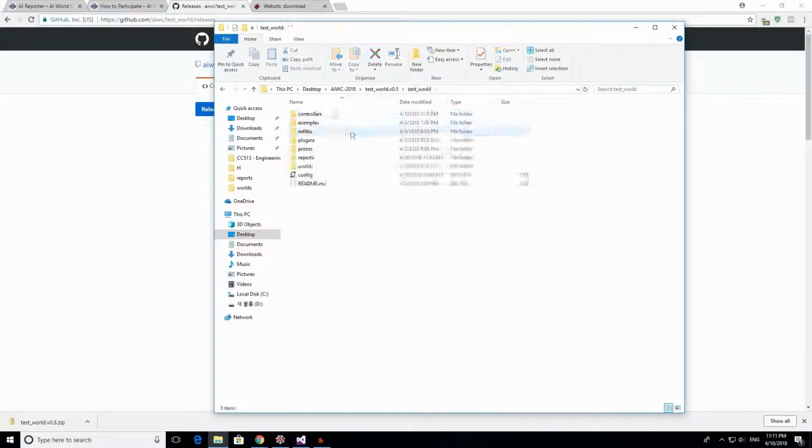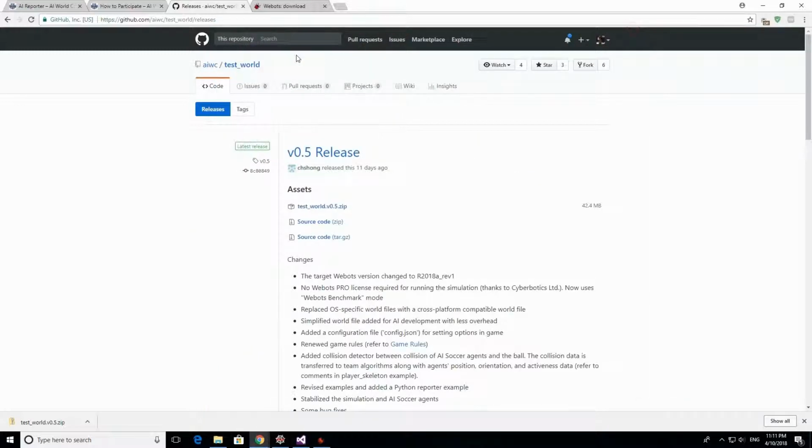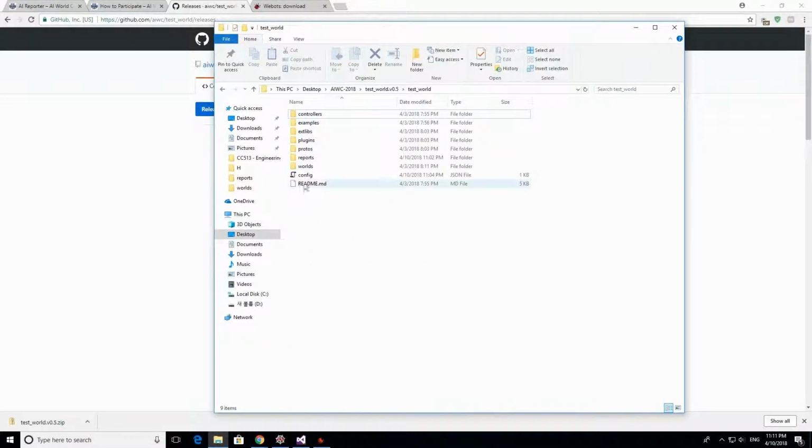So this is the folder, the test world folder, where you can get the program. I have the config files, my examples, my worlds. I'm going to show you that in a minute. So the first thing that I'm going to show is the config file, this one.